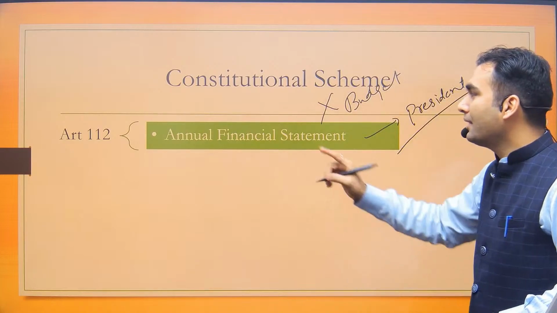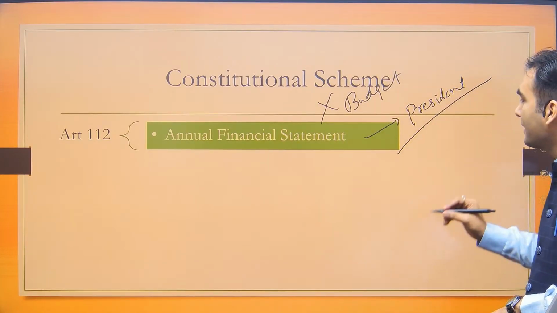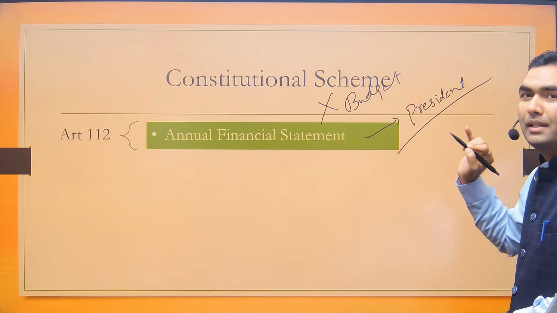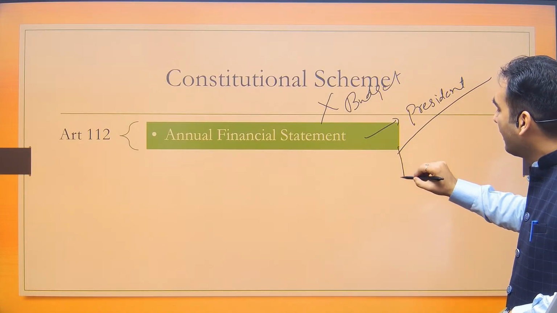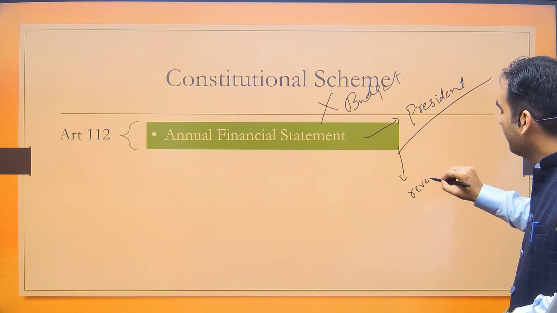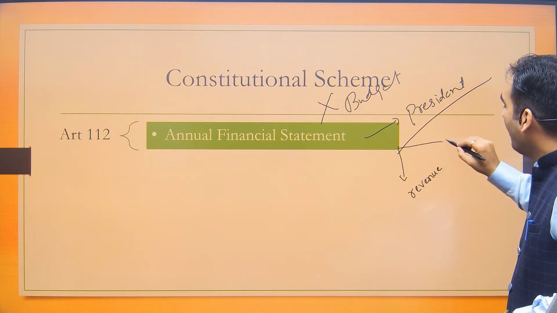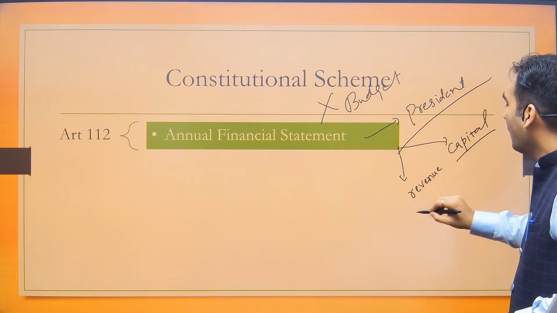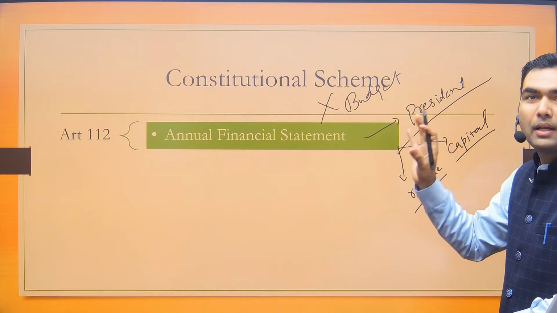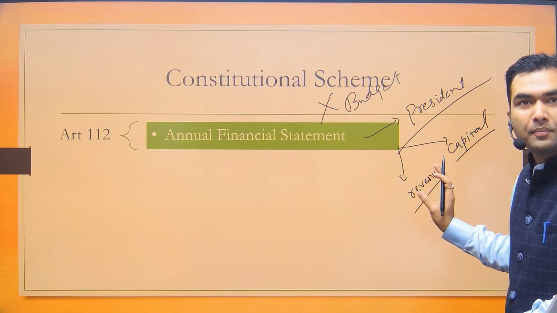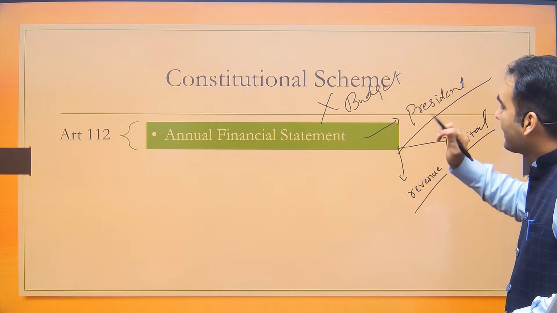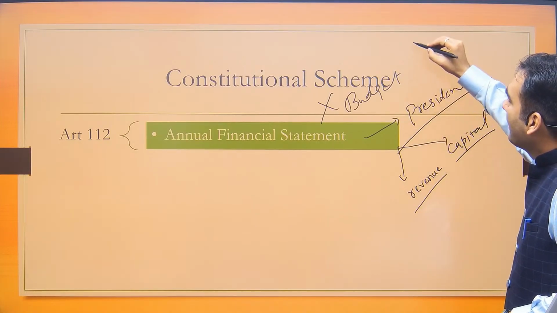Now the second thing that Article 112 says is that the annual financial statement shall clearly demarcate the revenue budget from the capital budget. रेवेन्यू अकाउंट एंड कैपिटल अकाउंट को अलग से शो किया जाएगा. This is one thing which is said.